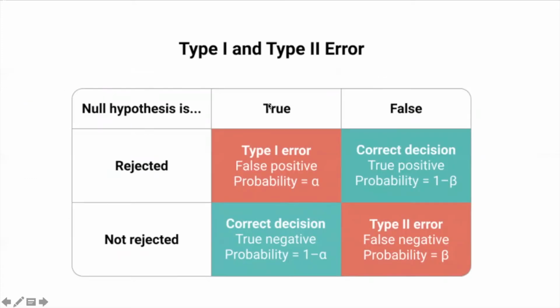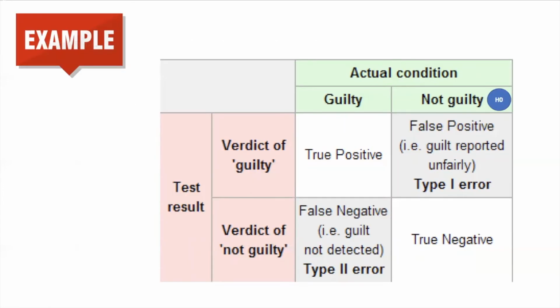Now null hypothesis has two types of error, type 1 error and type 2 error, where type 1 error is false positive and type 2 error is false negative. As you can see in the figure, if our null hypothesis is true, but in some case it is rejected by the test, it will cause type 1 error, which is false positive probability. If null hypothesis is false, but it is not rejected by our test, it will cause type 2 error, which is false negative.